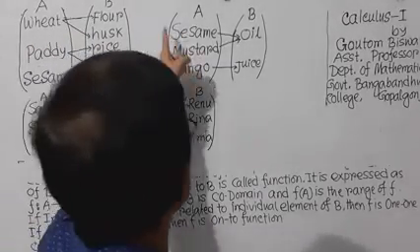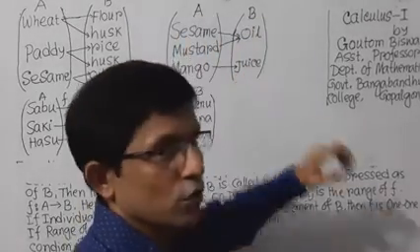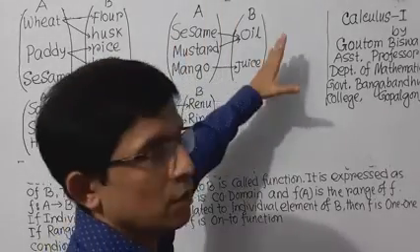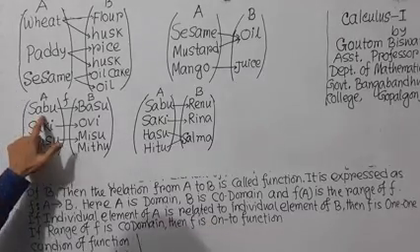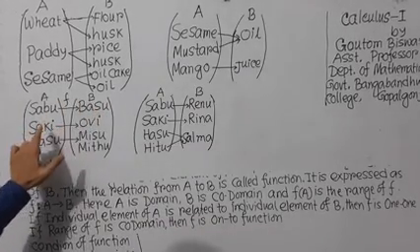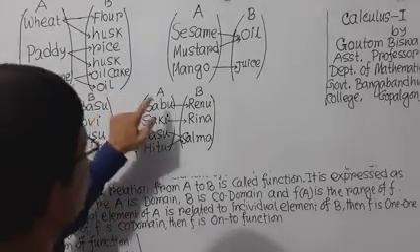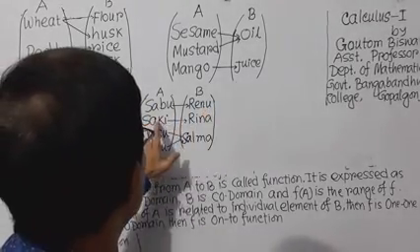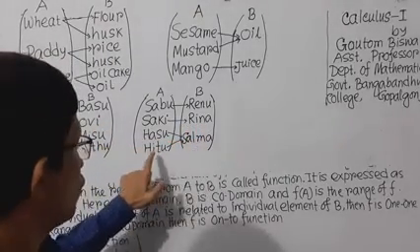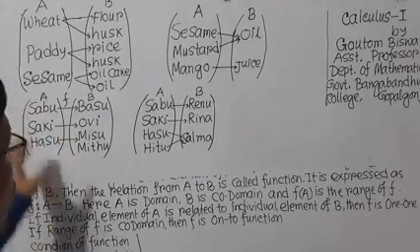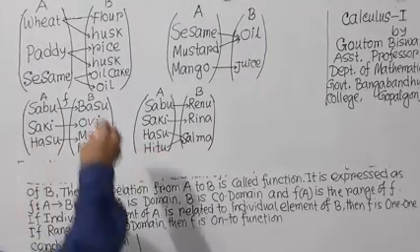This is a function. One element turned into one element. That means one input, one output. But here one input, two output. Here one input, one output. One input, one output. So all of these except this, all are function.